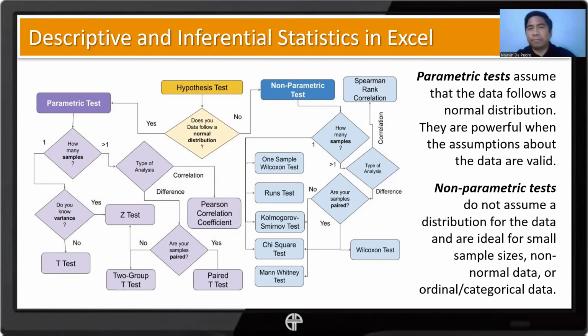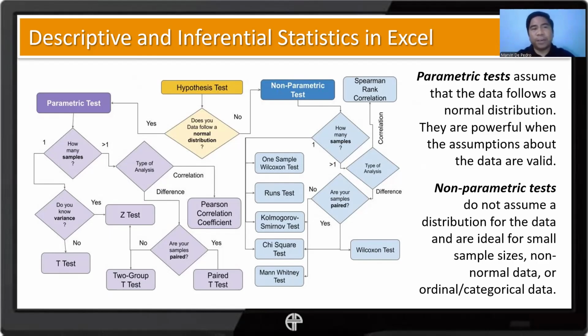Here, as you can see, is hypothesis testing. We check first: does our data set follow a normal distribution? Yes or no? If no, then you have no choice but to choose one of these non-parametric tests. But if yes, you have confirmed they follow a normal distribution, then we can use a parametric test based on our number of samples and the number of groups that we test.